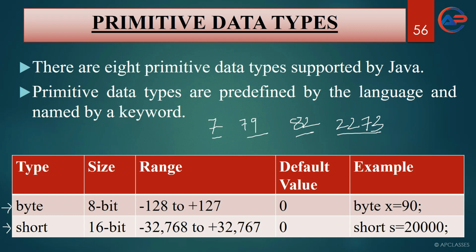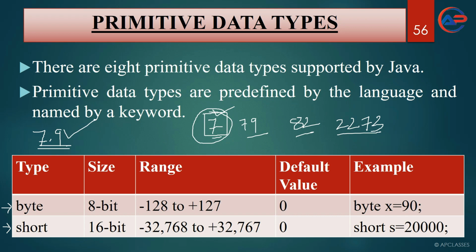Whenever you write any point value, by default it is considered as double. Remember this, it is very important. The whole concept depends on this. Whatever I will teach you right now, these things are going to get covered. So whenever you write any non-point value, it is by default considered as an integer, and whenever you write any point value, it is considered as double. Okay, now let us start.